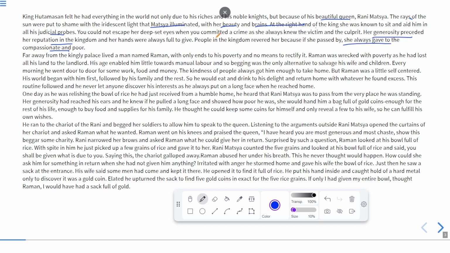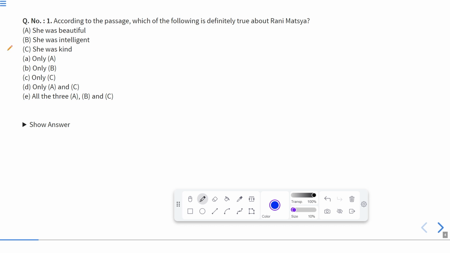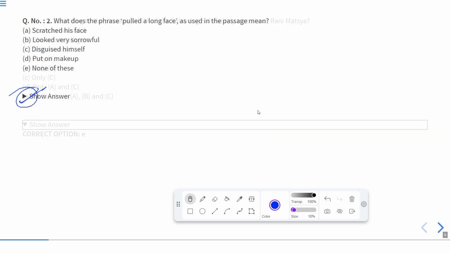From the first paragraph of the passage, we can see that everyone revered her because she was very generous, and it means she was very kind. She helped in judicial probes. It means she was very intelligent. Also, she was very beautiful. So, according to this, the correct answer will be all A, B, and C. That means she possessed all the qualities. So, the correct answer will be E. Now, let us move to the next one.